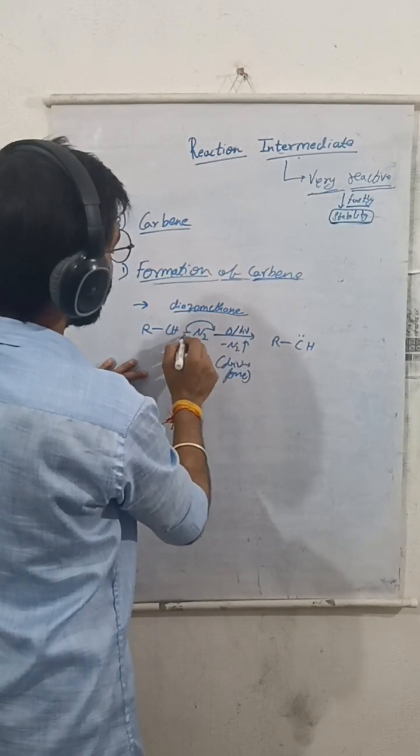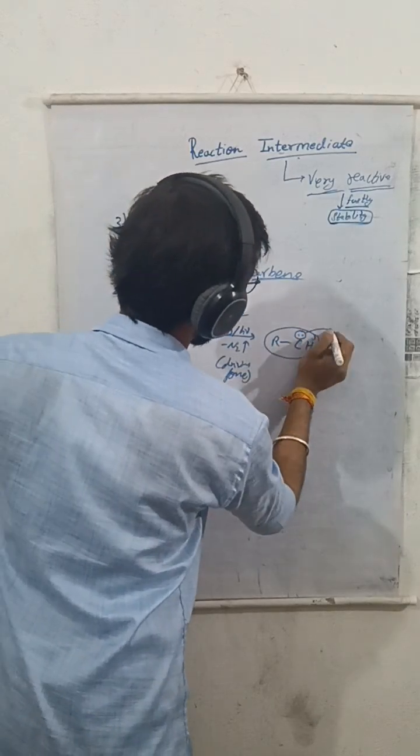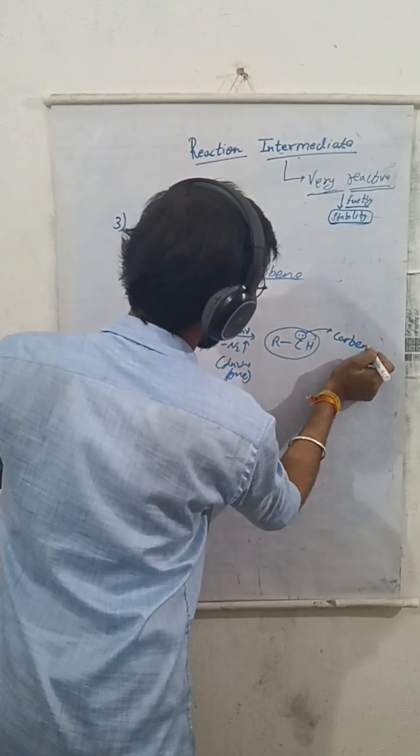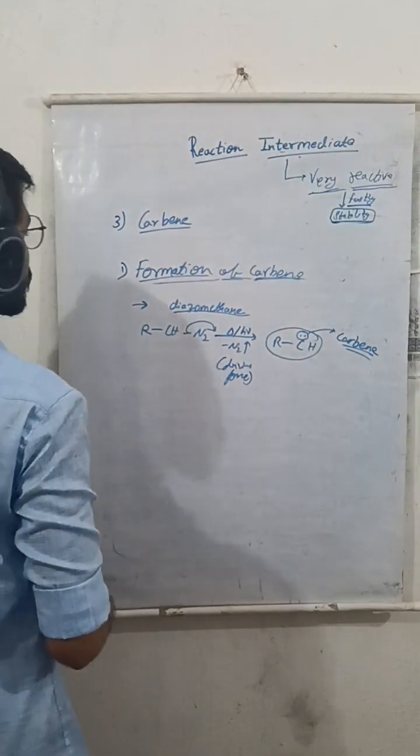Then we will get CH2 with two electrons on it, which represents carbene. This is the formation of a carbene.